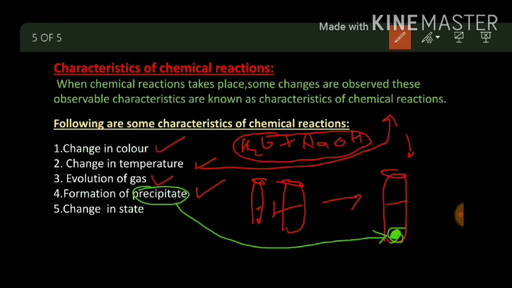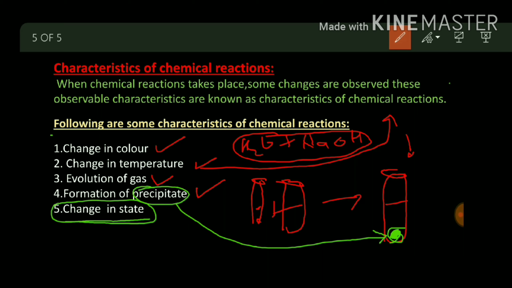And the last is change in state. Sometimes during a chemical reaction a change of state can occur, sometimes it cannot. Sometimes the reactant is in gaseous form and the product may be in liquid form, or the reactant is in liquid form and the product may be in gaseous form. So these are the 5 observations by which you can say that a chemical reaction is going on.